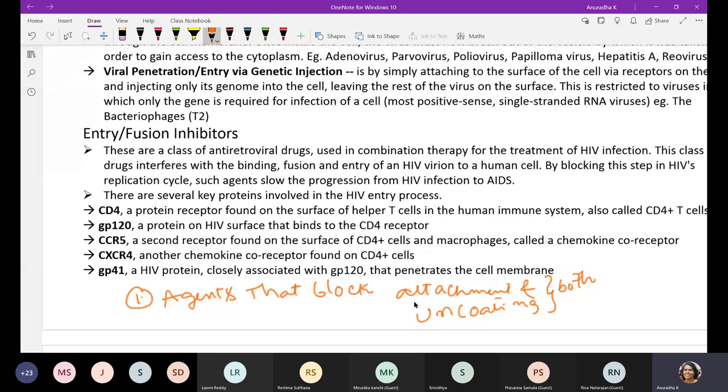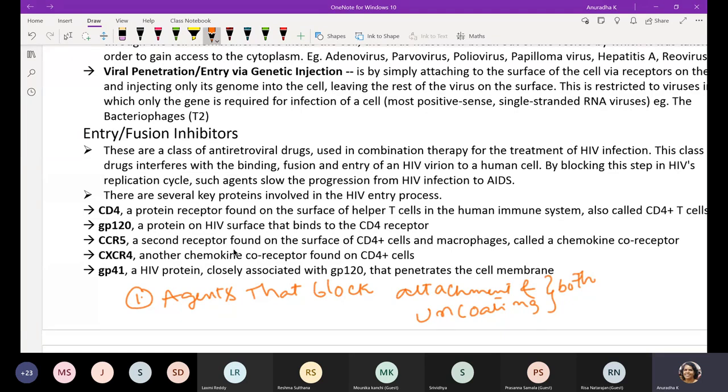If you talk about the first example, that is the CD4 protein receptor. This CD4 receptor in HIV I explained to you. These are the receptors of T cells which allow virus entry and accept HIV attachment. You also call the cell populations with the CD4 receptor CD4 plus T cells. Do you remember that? Yes, ma'am.